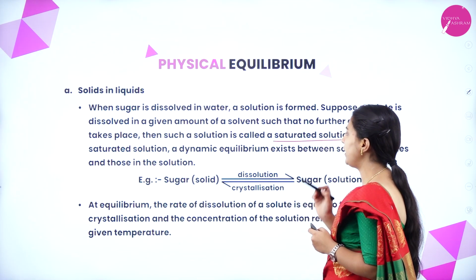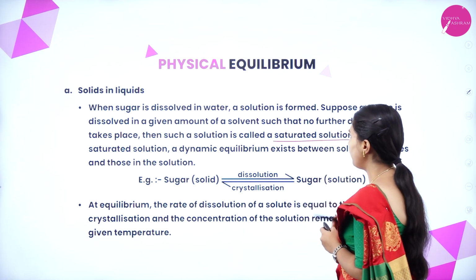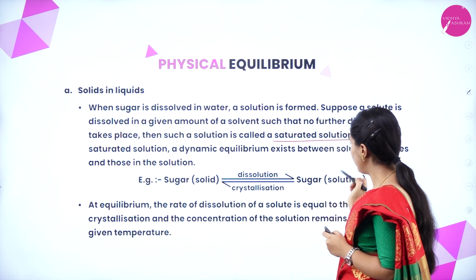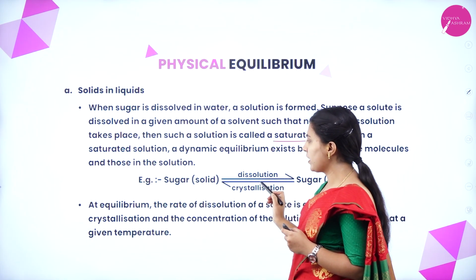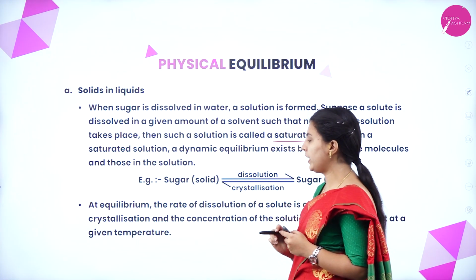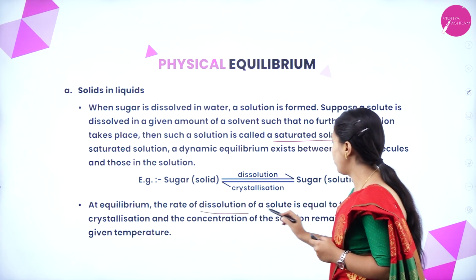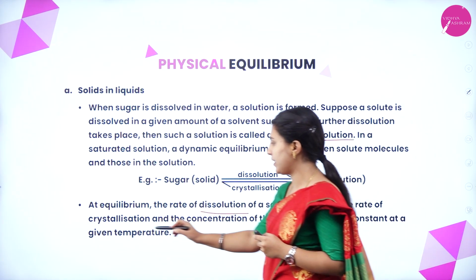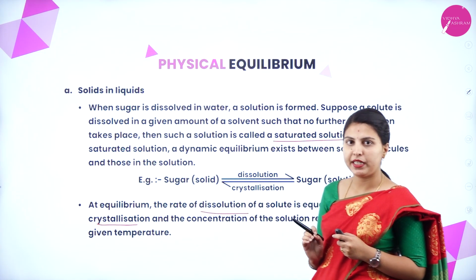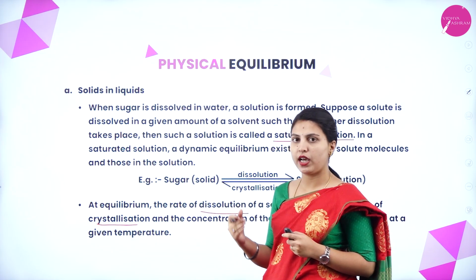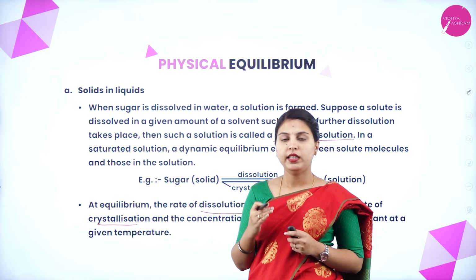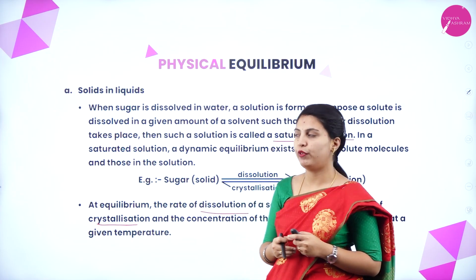In a saturated solution, a dynamic equilibrium exists between solute molecules and those in the solution. Solid sugar dissolves, and a sugar solution forms. If crystallization takes place, it becomes solid sugar again. At equilibrium, the rate of dissolution of the solute is equal to the rate of crystallization, and the concentration of the solution remains constant at a given temperature. Here, when the rates of the two processes are equal, the system has reached equilibrium.